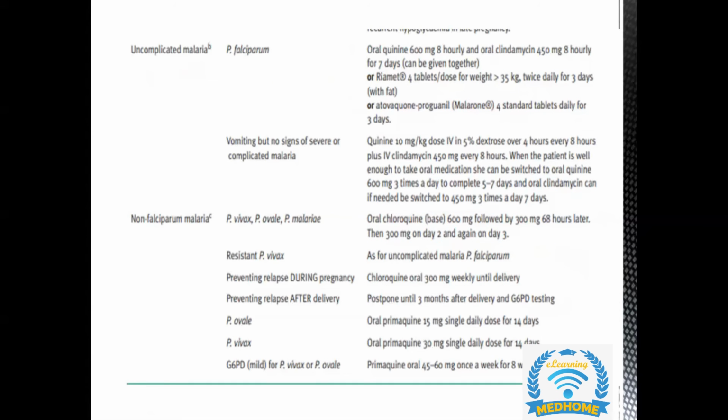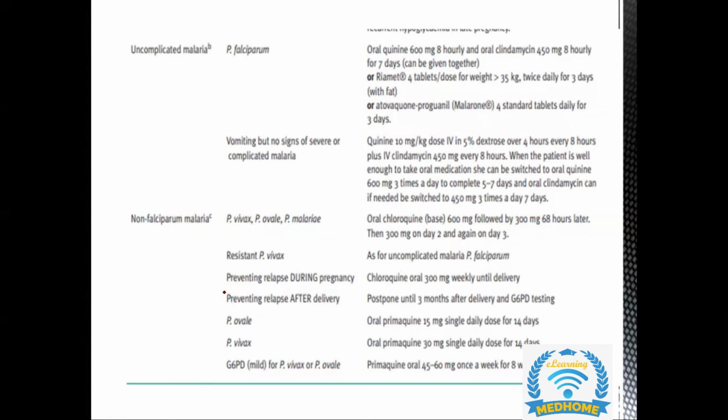If it's an uncomplicated malaria caused by Plasmodium falciparum, then oral quinine can be given to her along with clindamycin. But if she is vomiting, then quinine can be given to her in the form of IV. If it's a non-falciparum malaria, that is vivax, ovale or malariae, then chloroquine is the drug of choice. If she is resistant to Plasmodium vivax or relapse is happening during pregnancy, to prevent the relapse we can also give chloroquine.